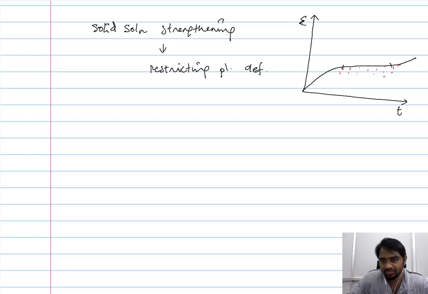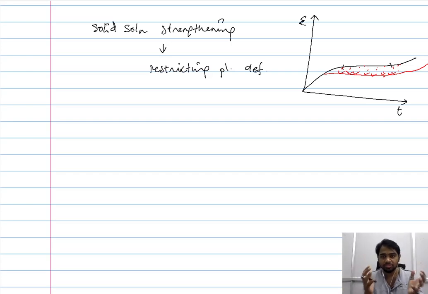So when you are reducing the plastic strain at every instance, essentially you are decreasing the overall creep rate that is exhibited by the material in the steady state condition. Of course, it's the minimal most creep rate, but even though there is a creep rate, and that creep rate you are reducing, so that means essentially the creep enhanced material will have a strain versus time plot of this manner. So we are reducing the plastic deformation at a given instance, thereby we are reducing the creep rate in the steady state condition, and essentially what we are doing is thereby we are enhancing the life of the material.